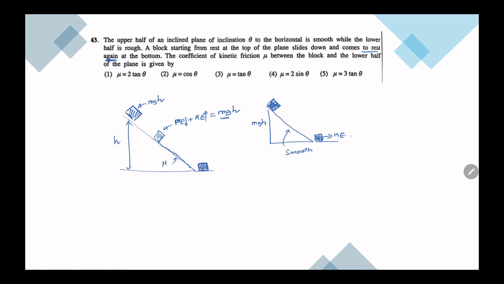So if it is coming to rest here, that means all of its energy, this mgh, was lost due to friction from here to here. Okay, so if this height is h, then this would be h by 2, because they say this distance is half, right?